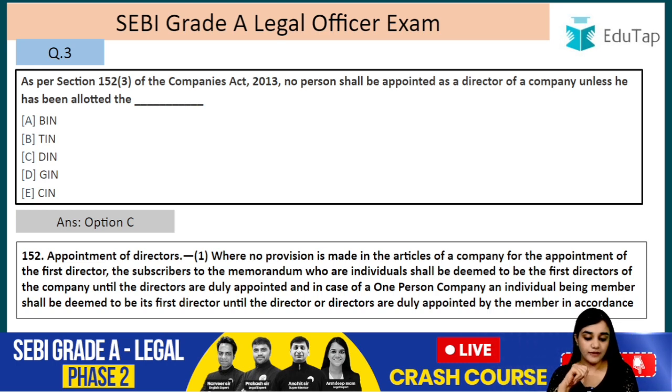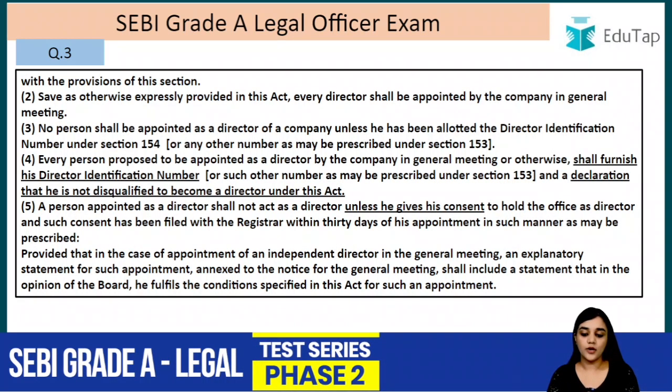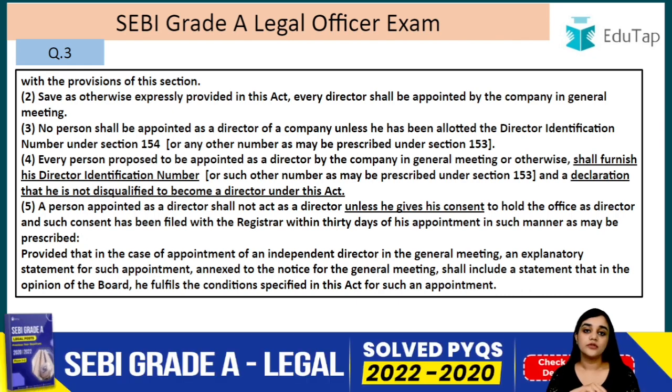So, this is why they have written this: until the director or the directors are duly appointed by the member in accordance with the provisions of this section. Save as otherwise expressly provided in this Act, every director shall be appointed by the company in general meeting. So how are the directors appointed? They are appointed in the general meeting. That means they are appointed by the shareholders, by the members.